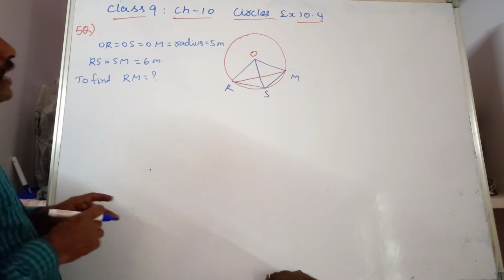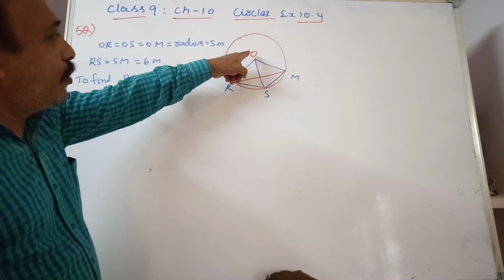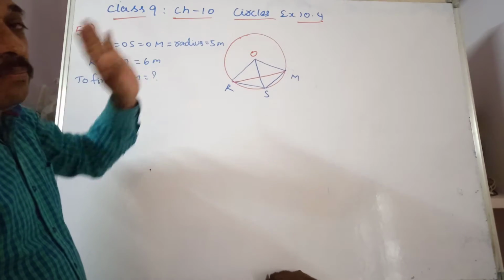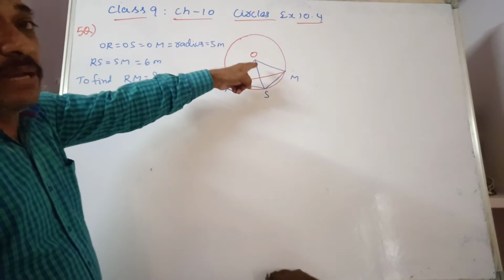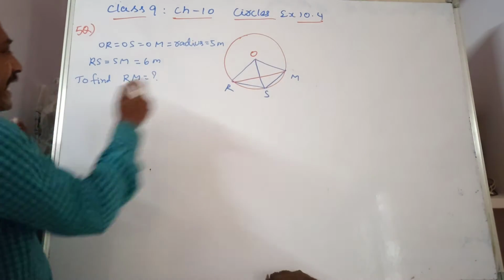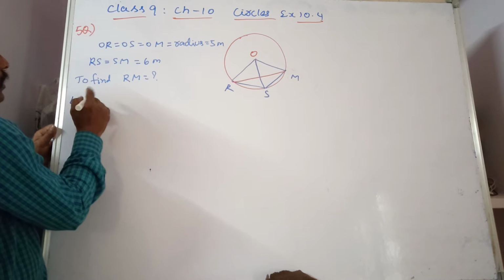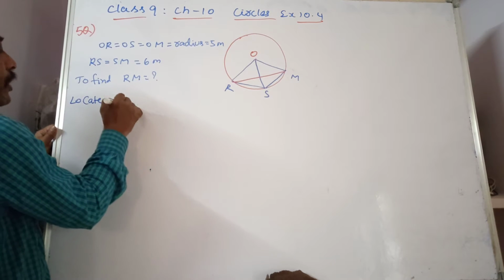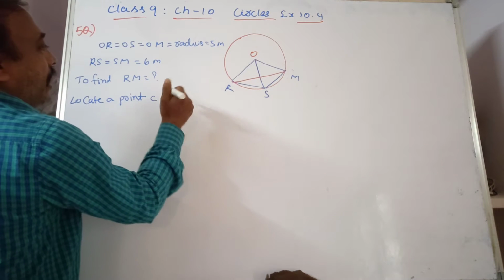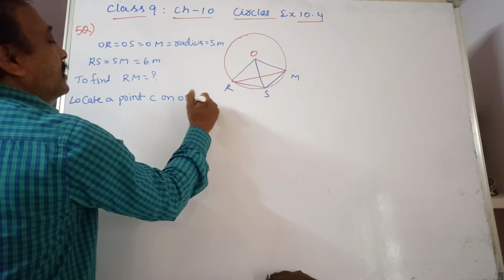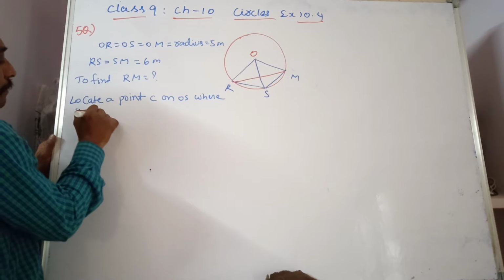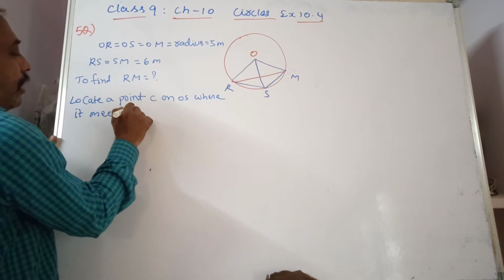Observe now, RM is a chord and O is the center of the circle. From theorem 10.3, locate a point C on OS where it meets RM.